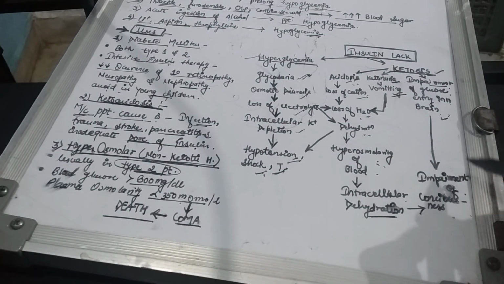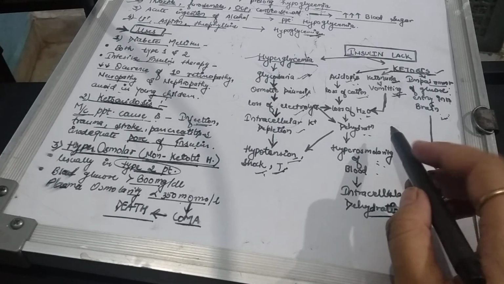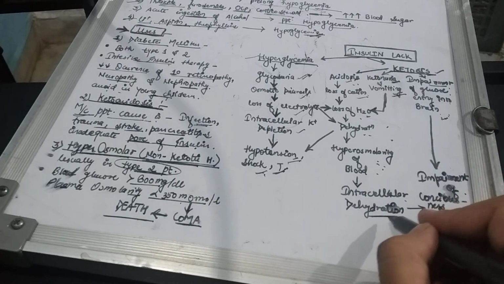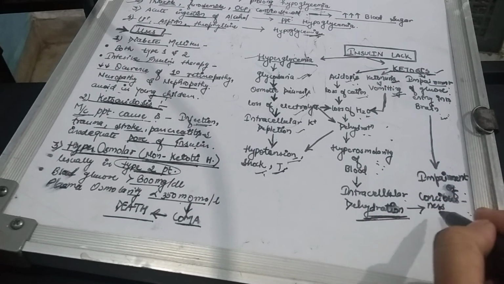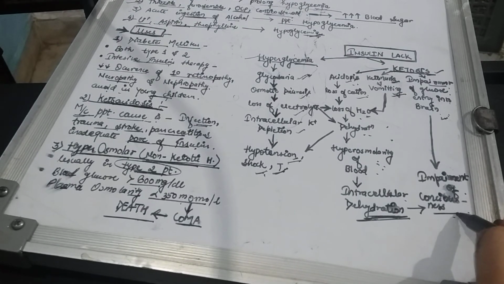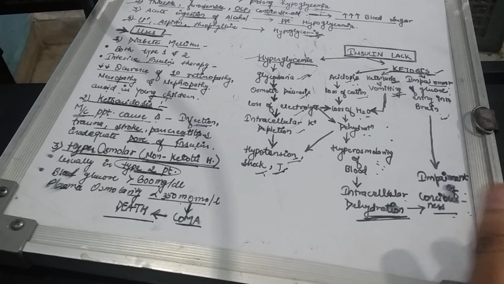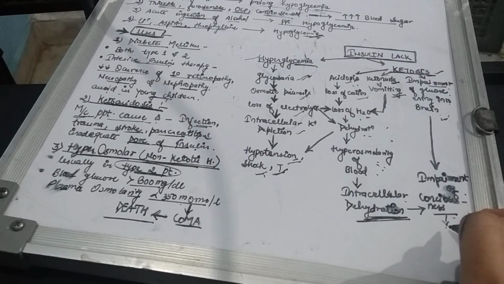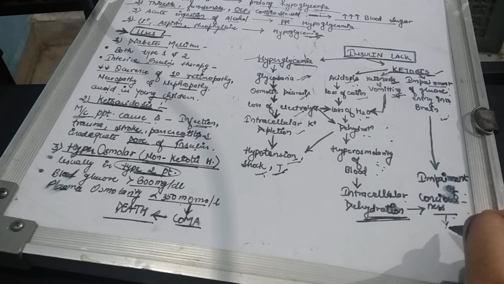Okay, there will be intracellular dehydration and it is responsible for impairment of consciousness. If glucose won't reach the brain, and if there is loss of water, dehydration, hyperosmolarity of the blood, there will be intracellular dehydration and it is responsible for impairment of consciousness. Yeah, so that's what occurs, and this will lead to coma, and if it is severe, then death may occur in this condition.